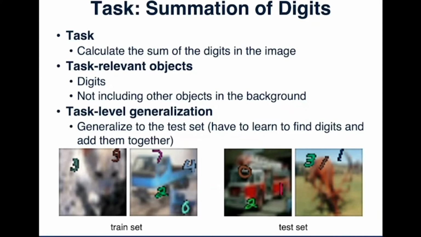And we define the task-level generalization in this case as generalizing to the test set. The train set and the test set may have different backgrounds, different digit positions, and a different number of digits. To achieve this kind of generalization, the model has to learn the underlying rules. That is, it has to learn to find the digits and add them together, not just memorize the label of each image.